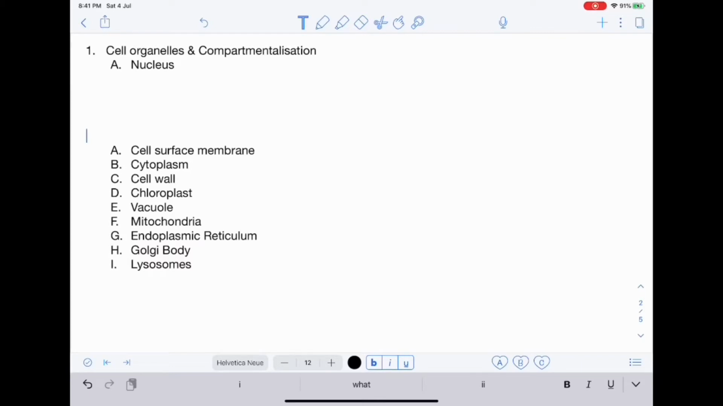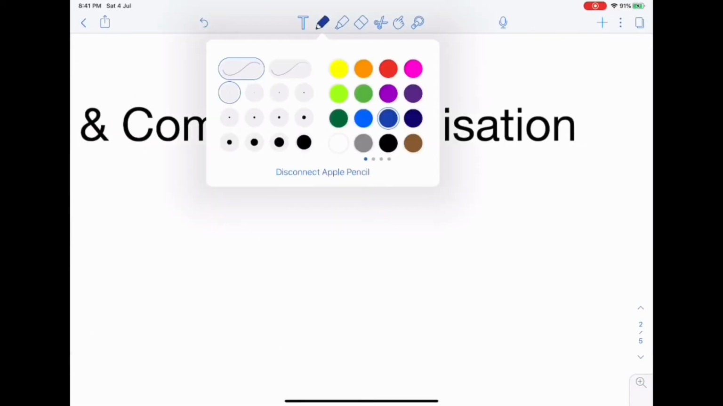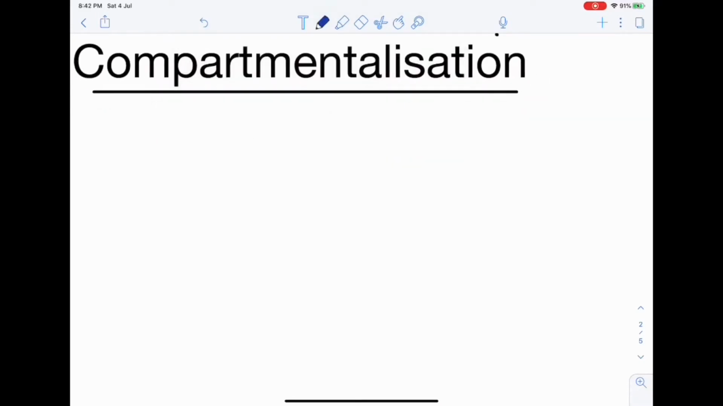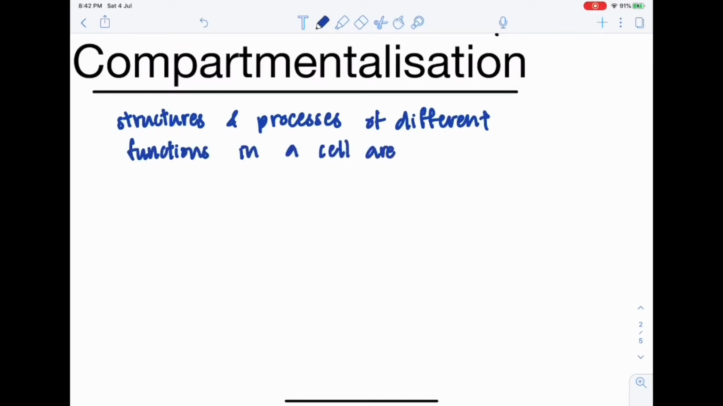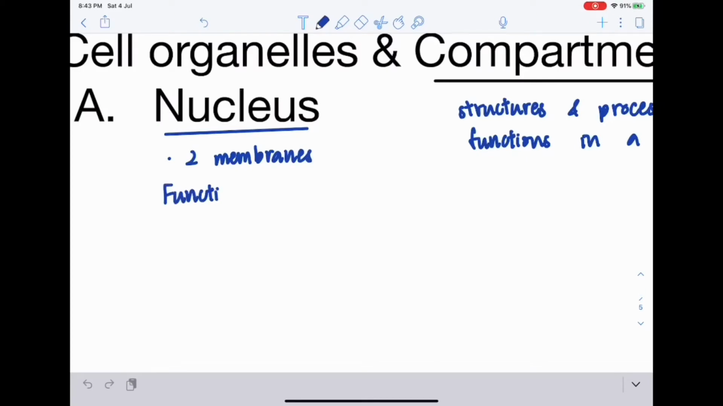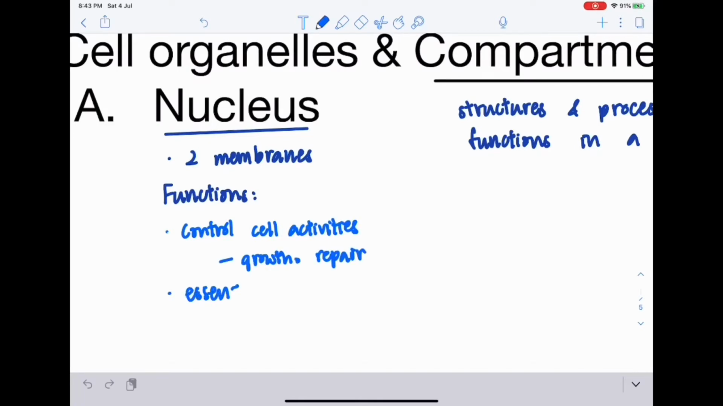Before we look at these organelles in detail, we first need to understand what is compartmentalization. Compartmentalization refers to how the cell keeps structures and processes of different functions separate. Now onto the different cell organelles. Firstly, the nucleus. The nucleus has two membranes. Its functions include controlling cell activities such as cell growth and repair of worn-out parts.